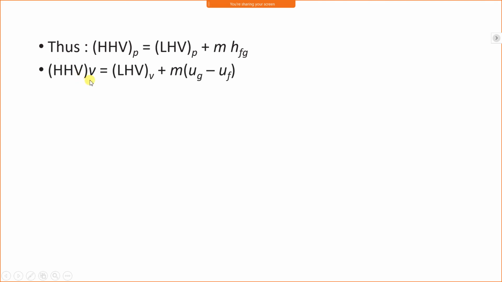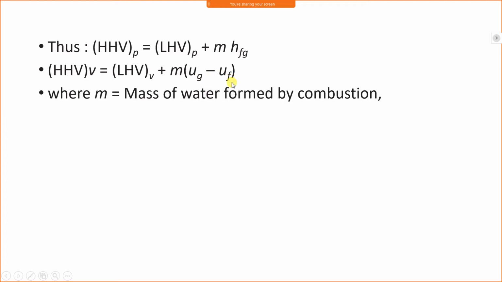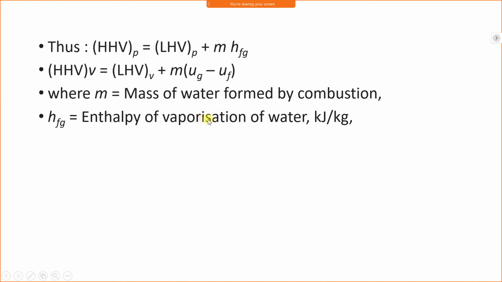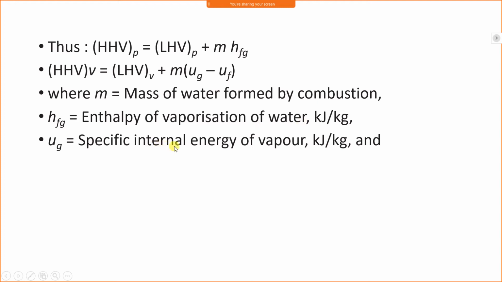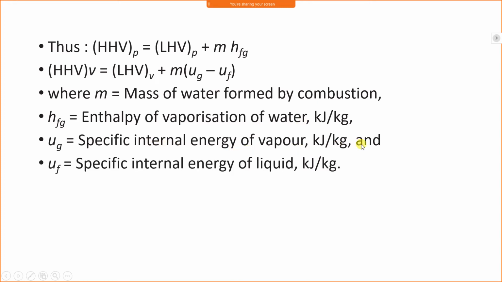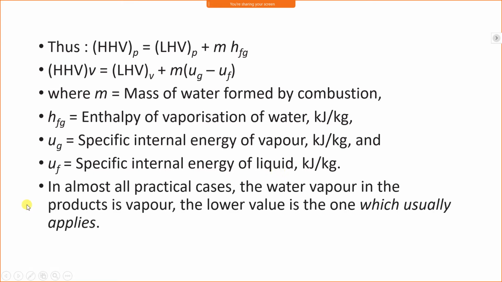Now the lower heating value is equal to the lower heating value plus the mass of water and the change in internal energy, that is, the internal energy of the gas minus the internal energy of the liquid, where m is the mass of water formed by the combustion, hfg is the enthalpy of evaporation, or the latent heat of water in kilojoule per kg, ug is the specific internal energy of vapor in kilojoule per kg, and uf is the specific internal energy of liquid water in kilojoule per kg.